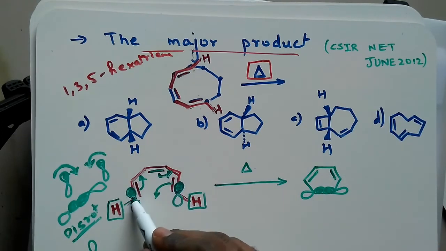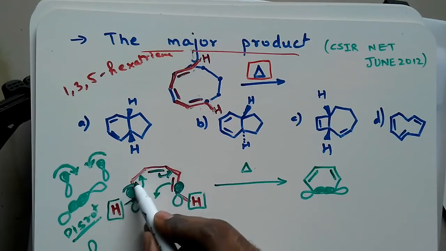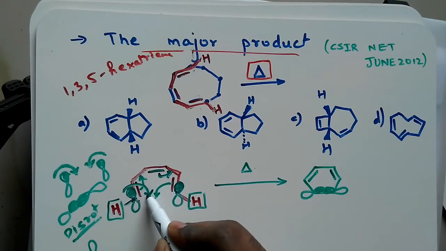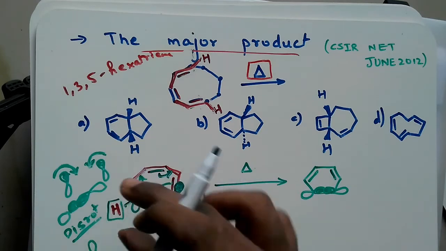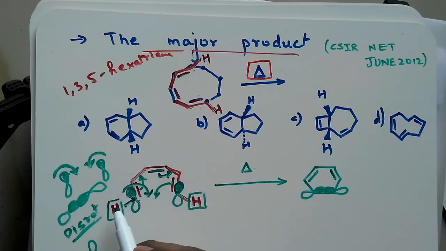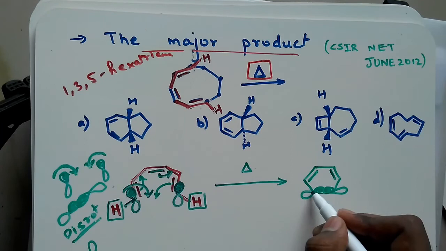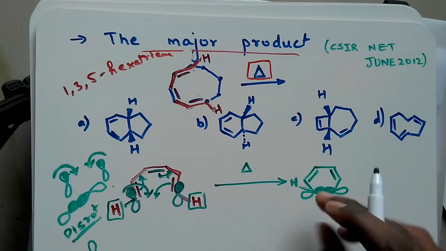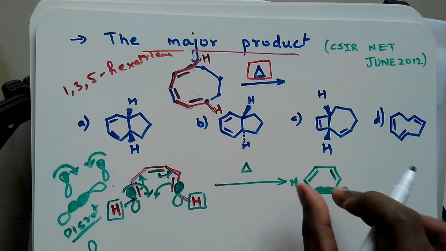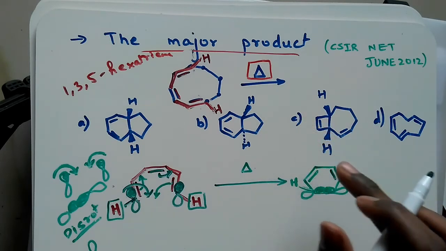Now what happened to hydrogen? When I was moving it here, since the rotation is this way, this hydrogen will go on top and the other hydrogen will come here. Why did the hydrogen come here? Because I was rotating it in this way, so the hydrogen went on top.